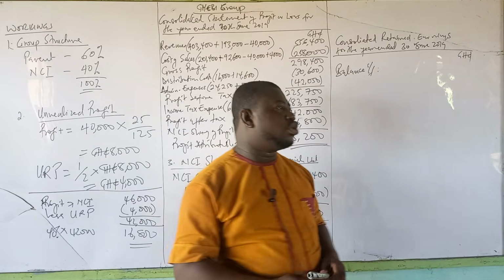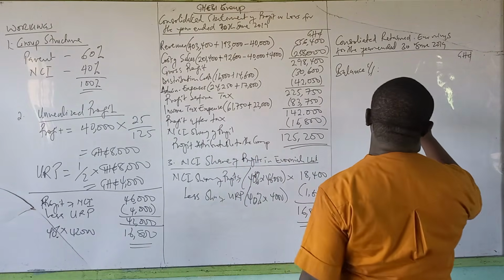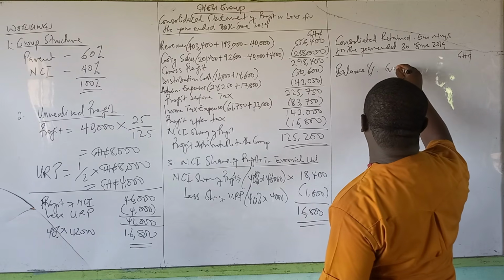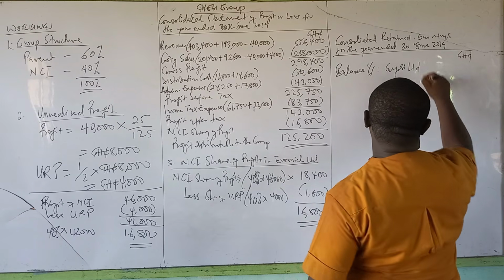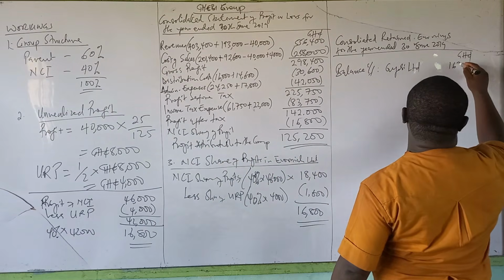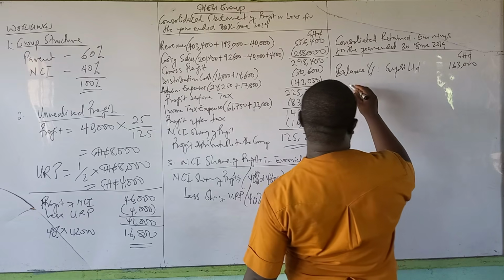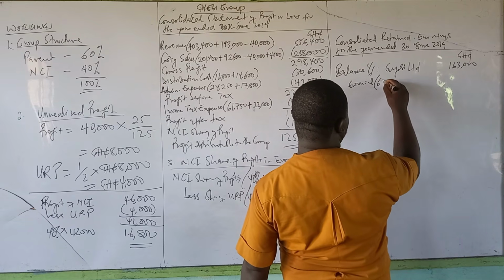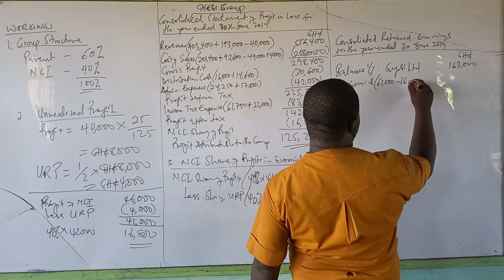So that is the first thing you should know. Let me just write this first. For balance brought forward for the parent or JB Limited, it's actually 163,000 Ghana cedis. Now, when it comes to the subsidiary or Ewonia, the balance brought forward for Ewonia should be 61,000 minus 16,000.